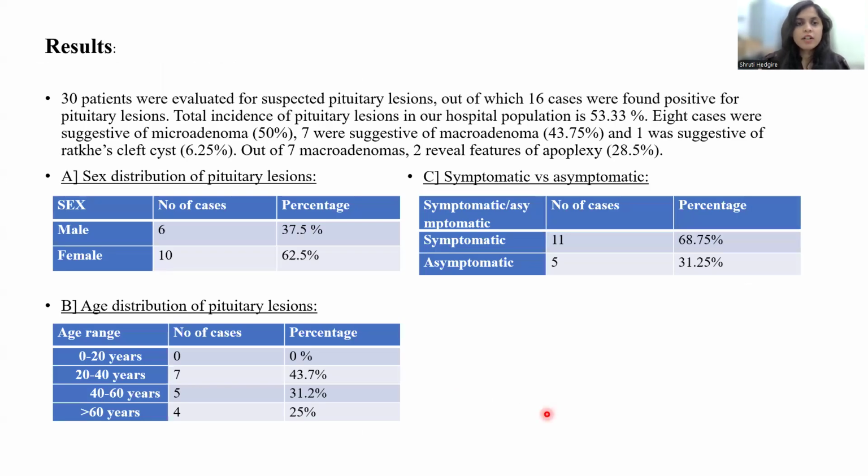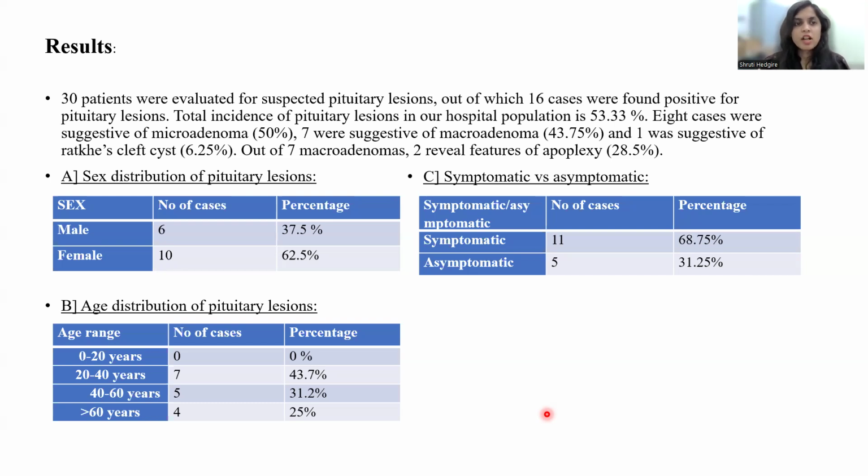30 patients were evaluated for the suspected pituitary lesions, out of which 16 were found positive for pituitary lesions. Total incidence of pituitary lesion in our hospital population is 53.3%. The 8 cases were suggestive of microadenoma, accounting 50% of the lesion. 7 were suggestive of microadenoma, accounting 43.75%, and 1 was suggestive of Rathke's-Cleft cyst, accounting 6.25%. Out of 7 microadenomas, 2 revealed the features of apoplexy.